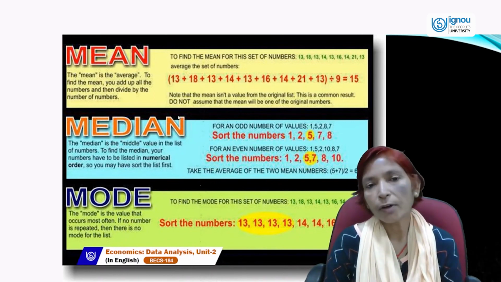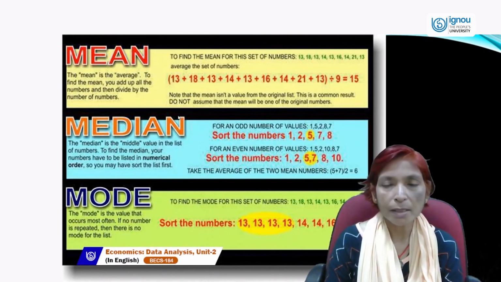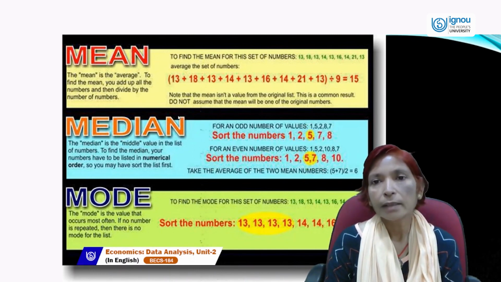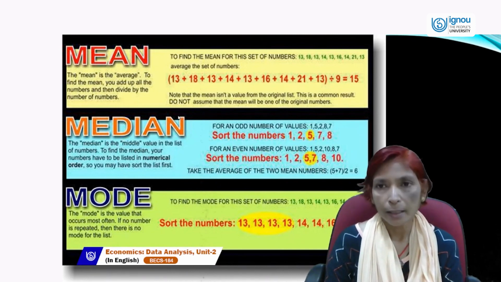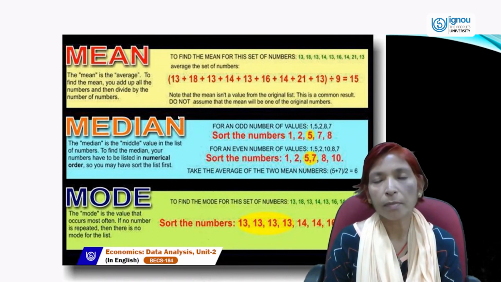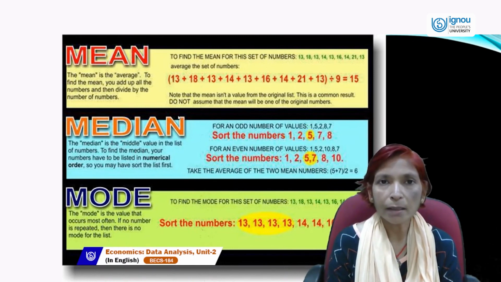To find the mean for this set of numbers, 13, 18, 13, 14, 13, 16, 14, 21, 13, the total numbers are 1, 2, 3, 4, 5, 6, 7, 8, 9. Total numbers are 9. Mean is calculated by using the formula sigma x upon n.